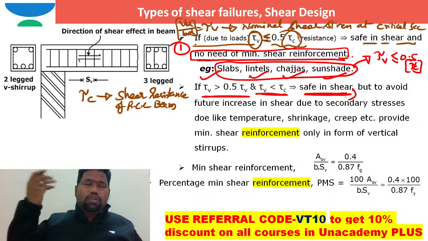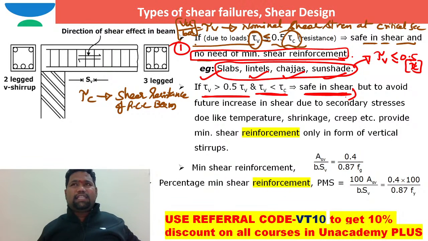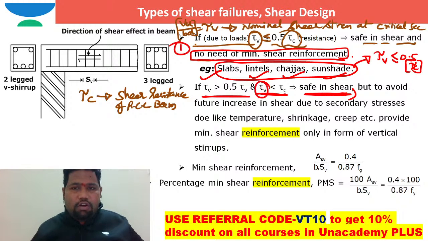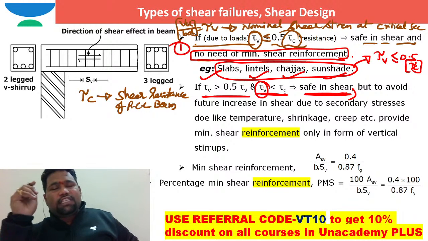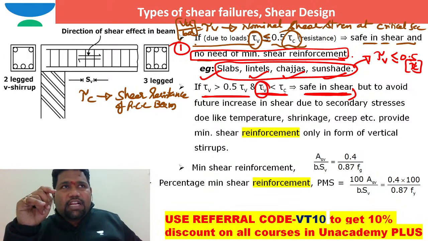But I hope you know the concept of secondary stresses. Tau v is the stress that I am working out because of actual external loads. In that tau v, I didn't consider the stresses that come into the picture because of secondary effects like shrinkage, creep, and temperature stresses. I just considered the external loads.